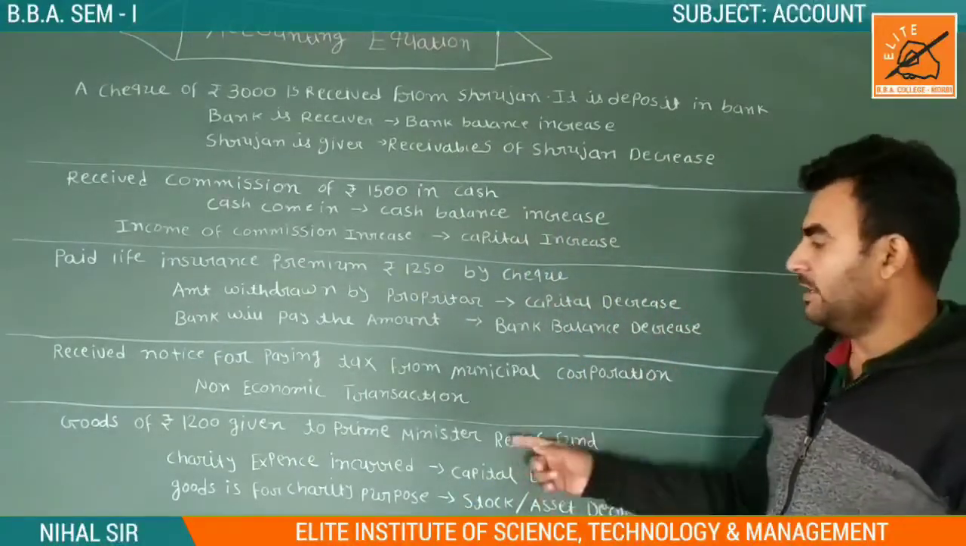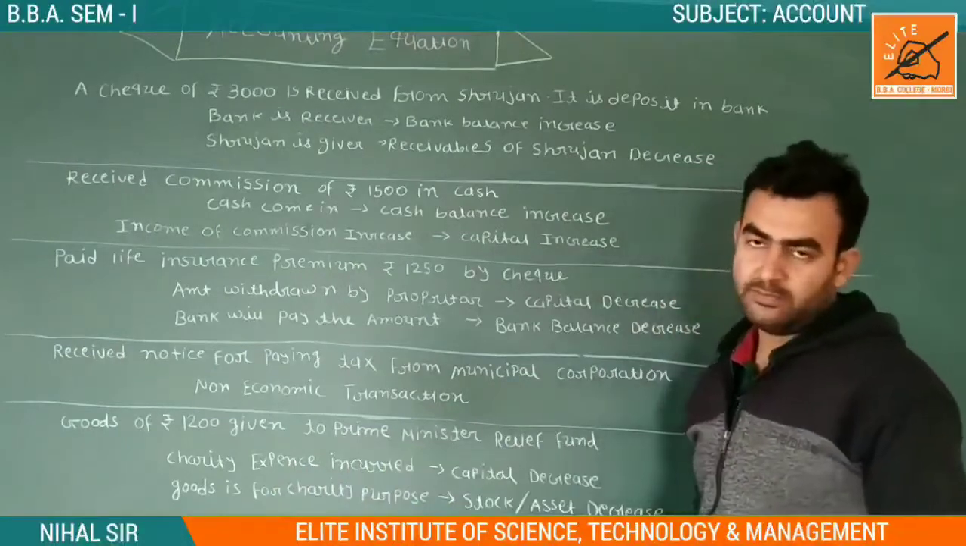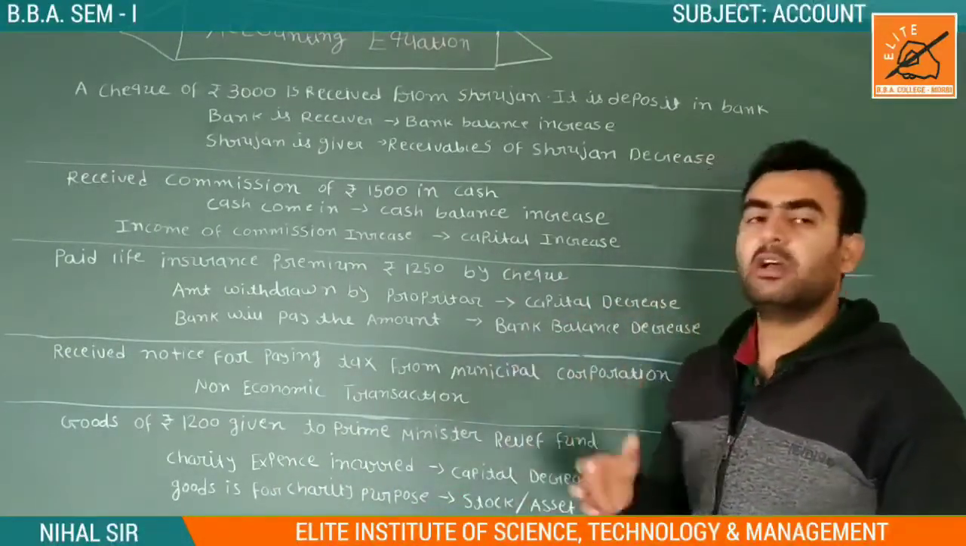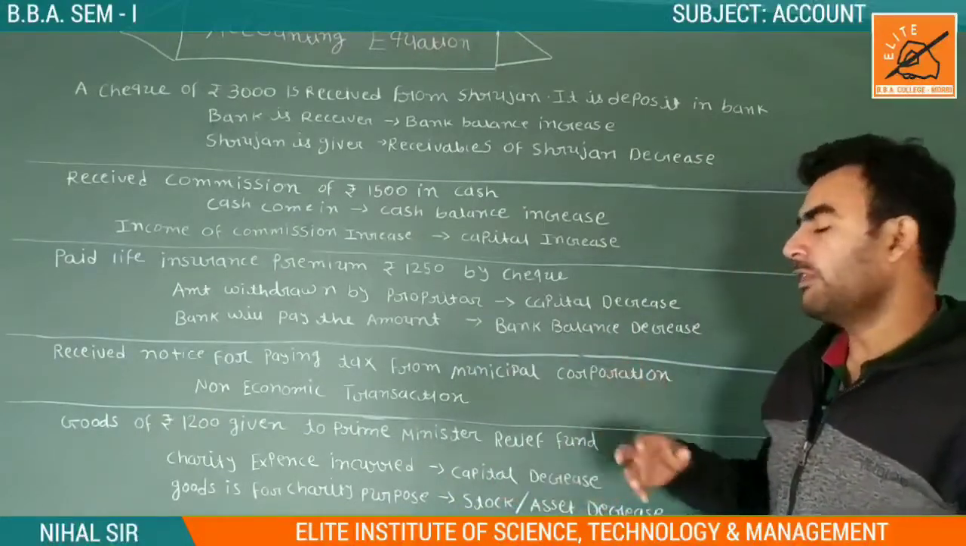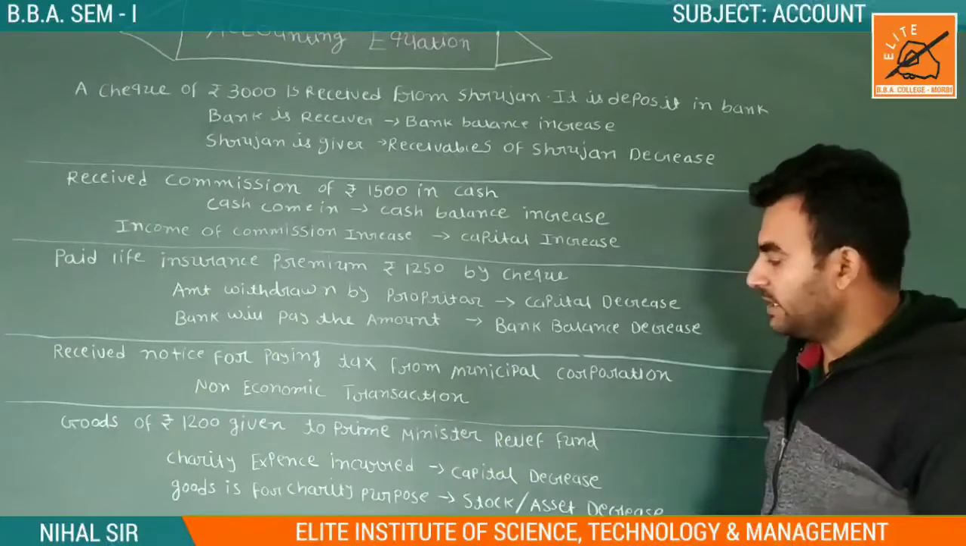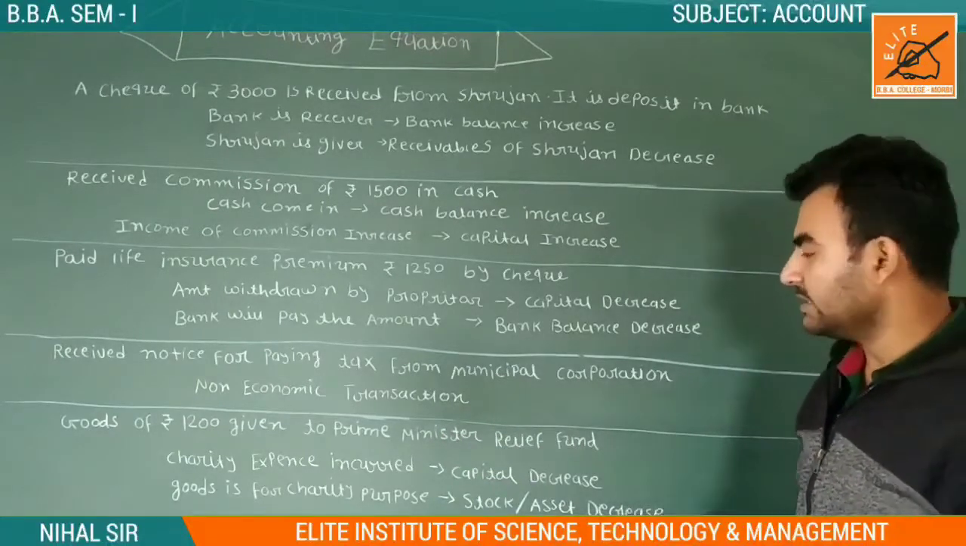So charity expense is incurred, because we are doing a charity, so we should pay. Our money is decreased, so our capital is decreased. The goods are for charity purpose, so stock or asset is decreased.